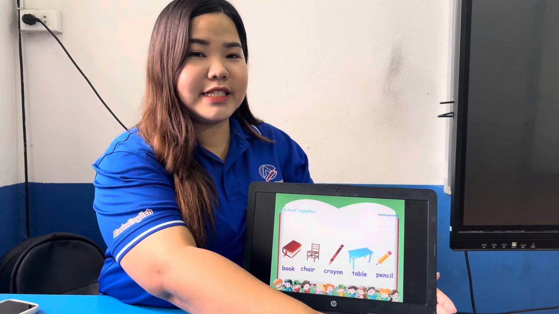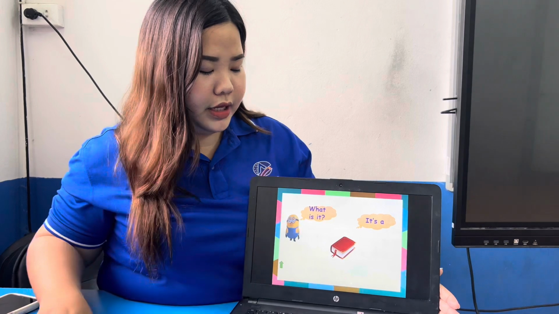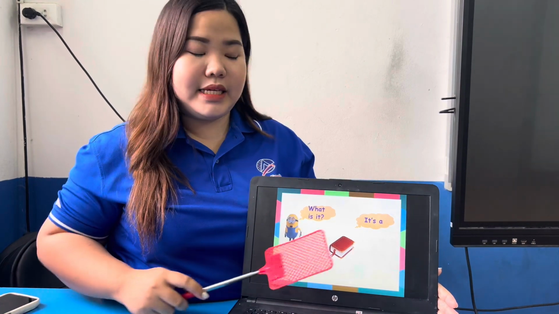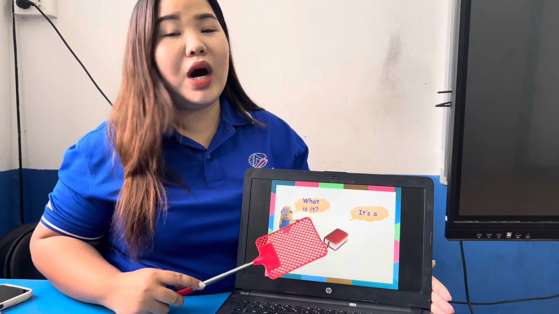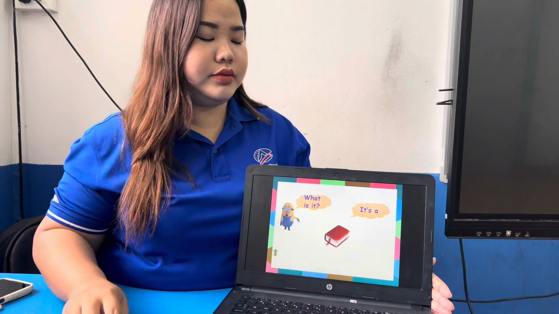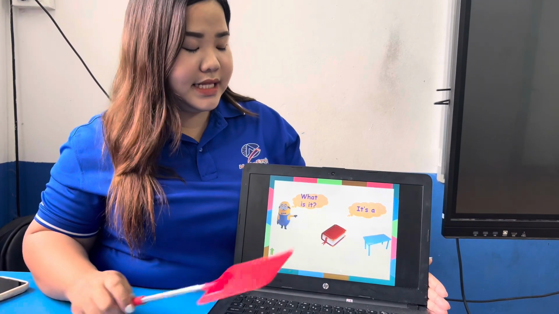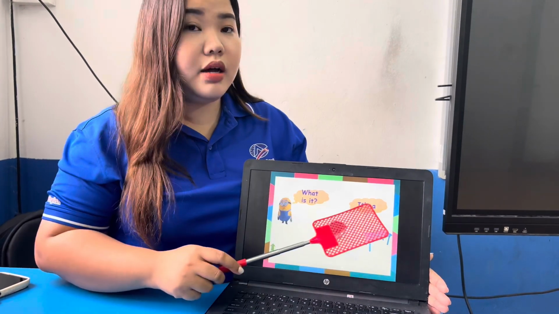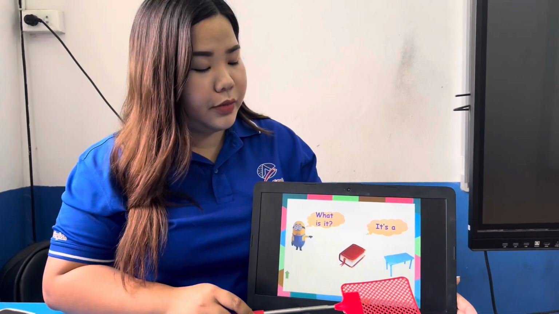Okay, now let's talk about grammar. What is it? It's a book. Again, what is it? It's a book. What is it? It's a table. It's a table.